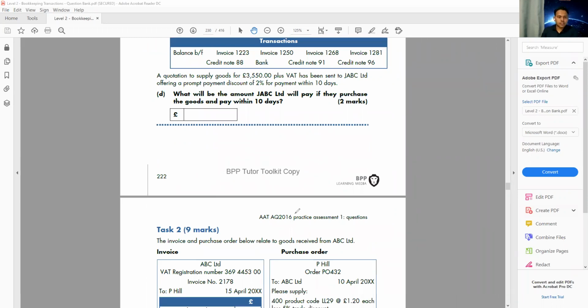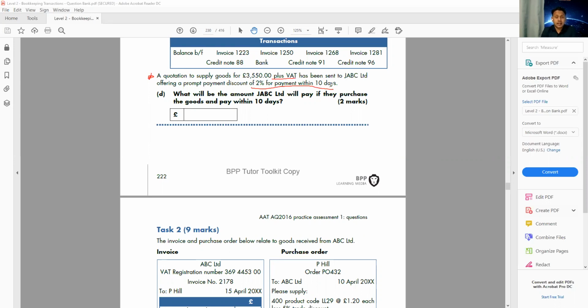This question says, a quotation to supply goods for 3550 plus VAT. That means we have to add the VAT. The VAT is not inside. It has been sent to JABC Limited offering a prompt discount of 2% for the payment within 10 days.